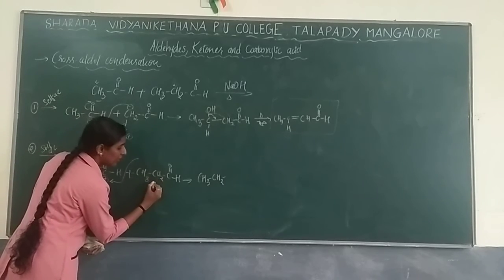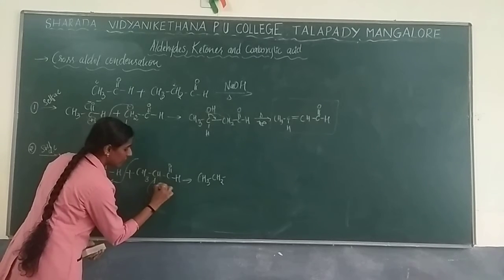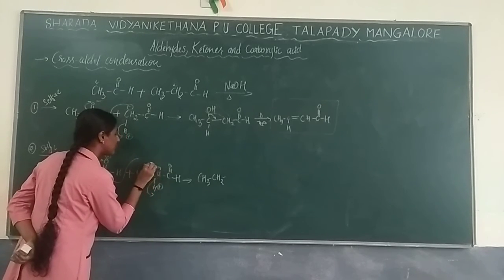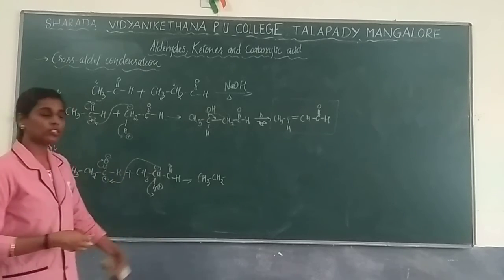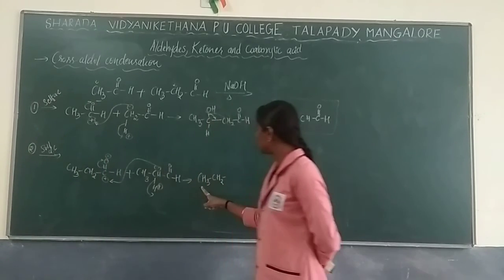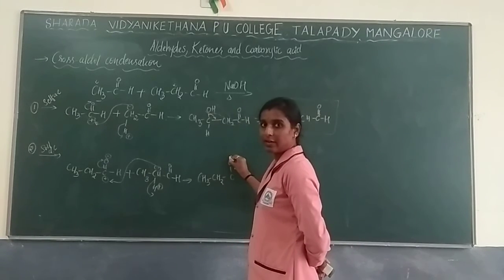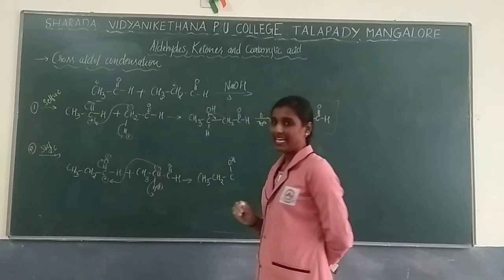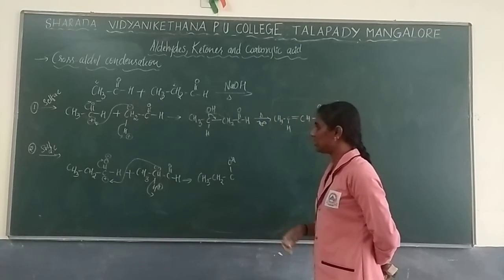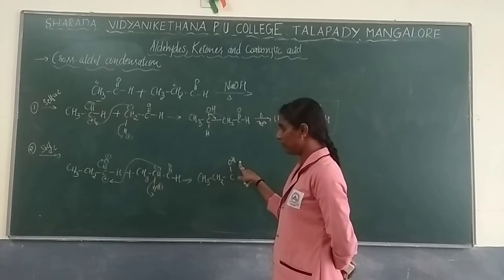So from here I am going to remove a hydrogen. That will be a positive charge, and here the negative charge will be on the carbon, so the bond will get attached to the carbon. Now you just write down CH3, CH2, CO minus. For this minus, H plus has been added so that you get OH. See, this reaction needs time to learn properly. Take your own time and learn. So OH will be formed.